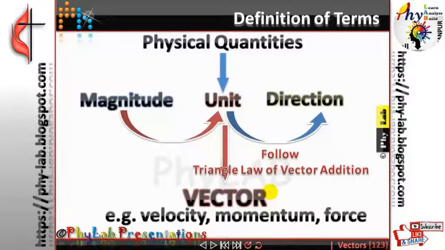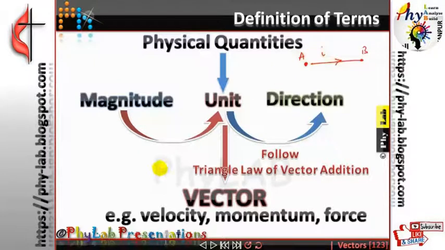For example, the simplest one is current. In your junior class, you might have been told current flows from higher potential to lower potential. So if I am saying this is a wire and the current is flowing from, let's say, this is at a higher potential A, this is a lower potential B. So you say that the current flows from higher potential to lower potential. So there is a sense of direction I can see. In one specific direction, let me call it direction AB, the current is flowing. Shouldn't I call the current a vector quantity?